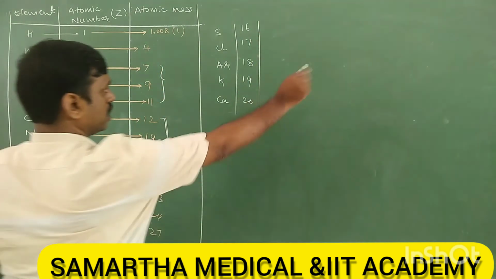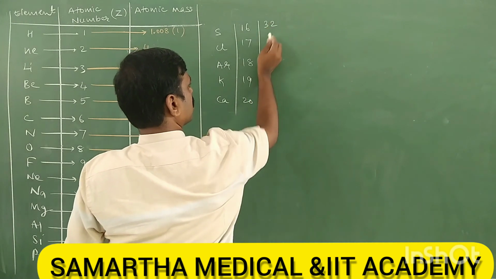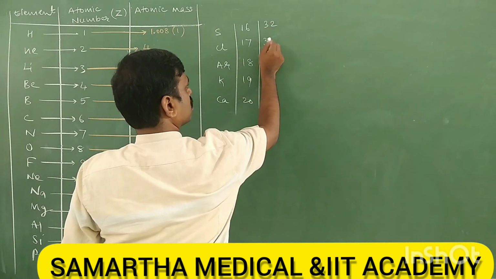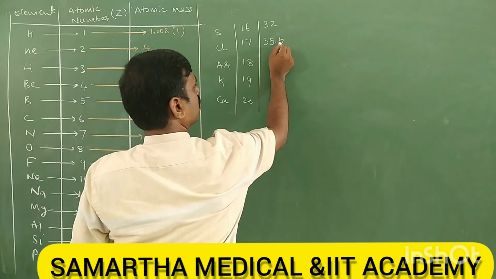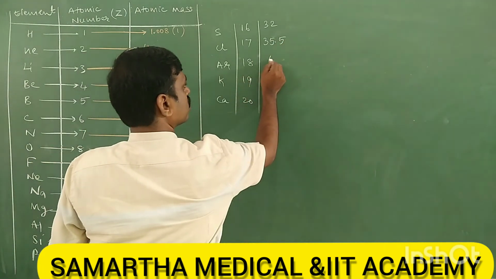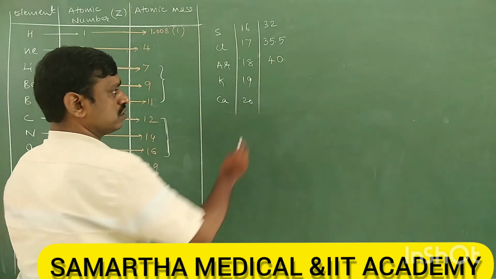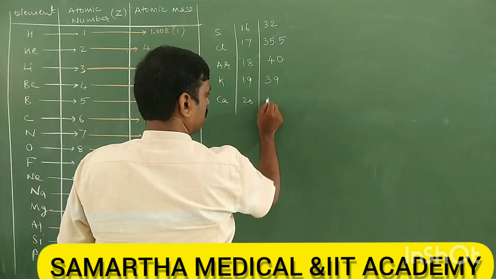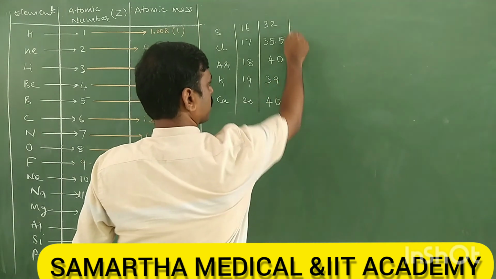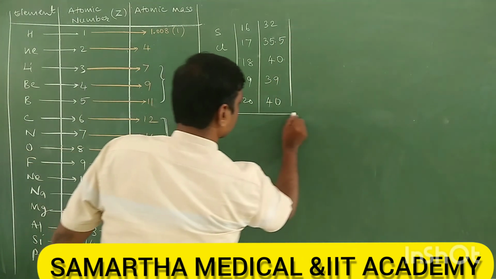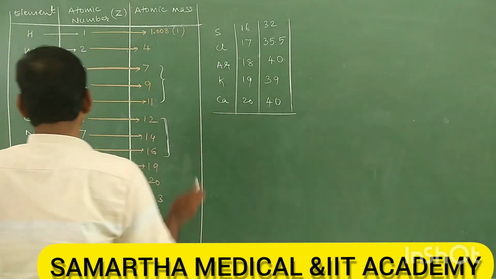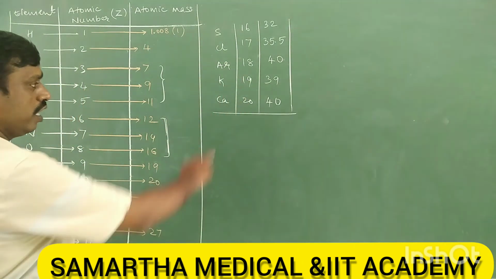Sulfur is 32, chlorine is 35.5, and argon is 40, which is important. Potassium is 39, calcium is 40. So this is till element 20.